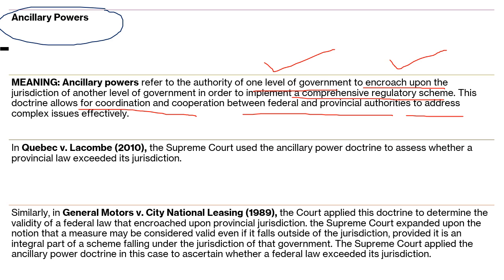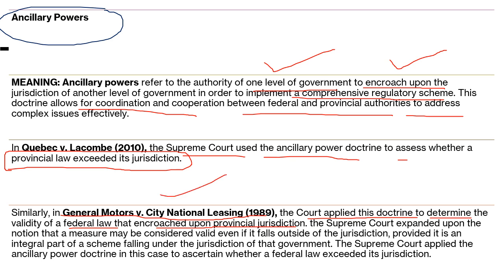In Quebec versus Lacombe, Supreme Court used the ancillary power doctrine to assess whether a provincial law exceeded its jurisdiction. So whenever the courts have to solve this kind of question, that if some authority has exceeded their jurisdiction while regulating, while implementing any scheme or any regulation, then they use this power. So in General Motors versus City National Leasing case, the court applied this doctrine to determine validity of federal law that encroached upon provincial jurisdiction.